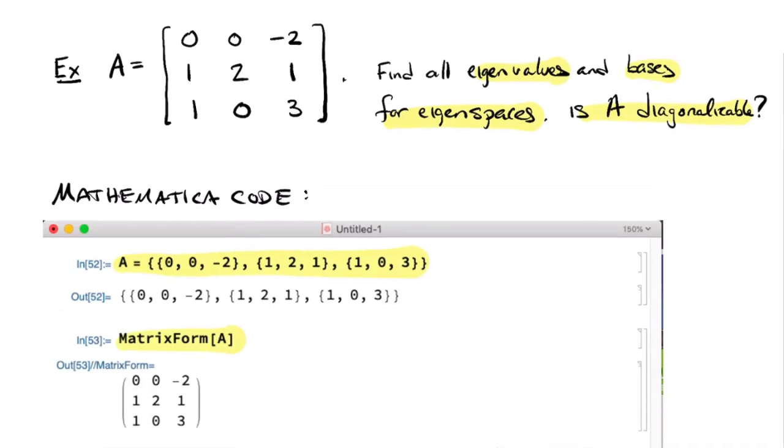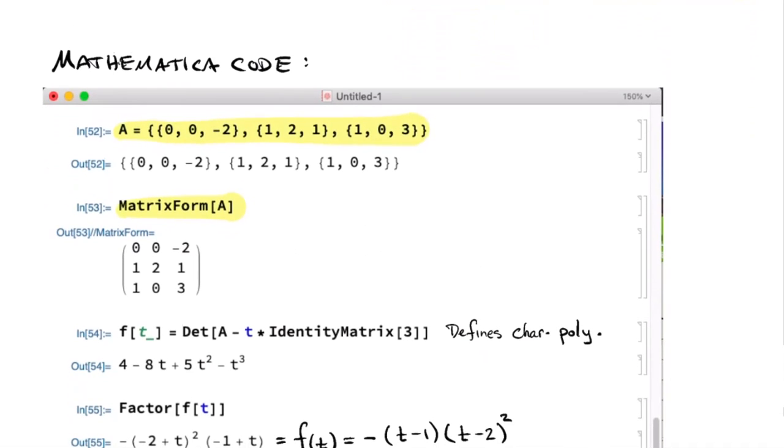So to display it, I can use that matrix form command. So there's the matrix A. Looks like I inputted it correctly.